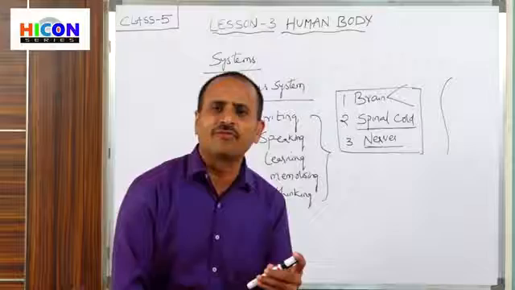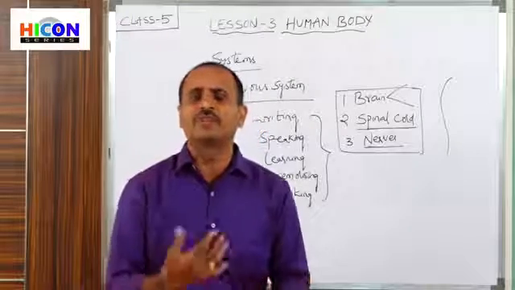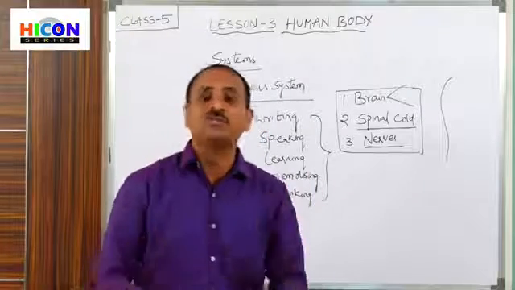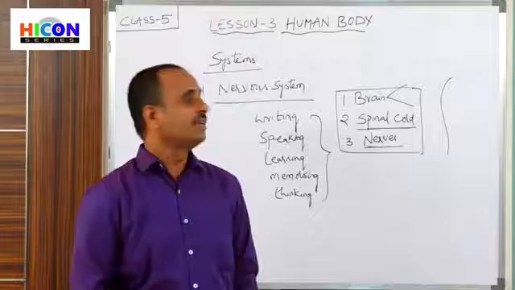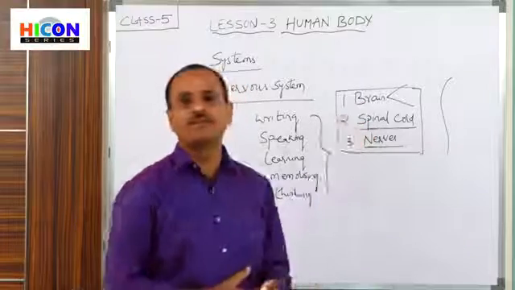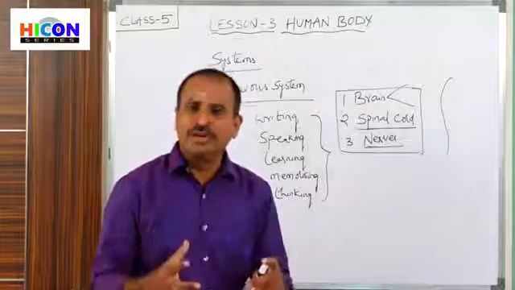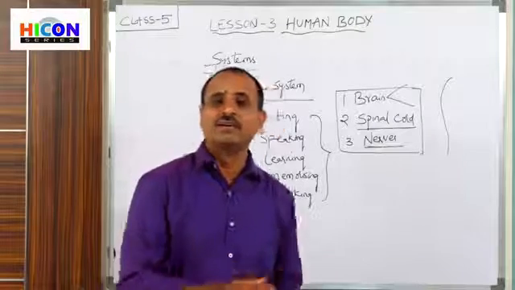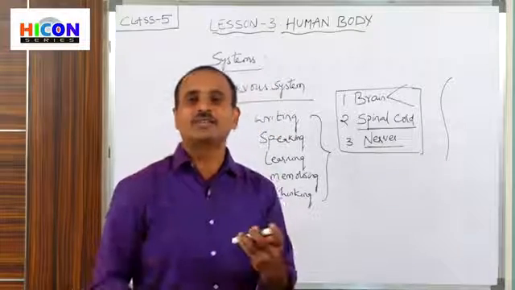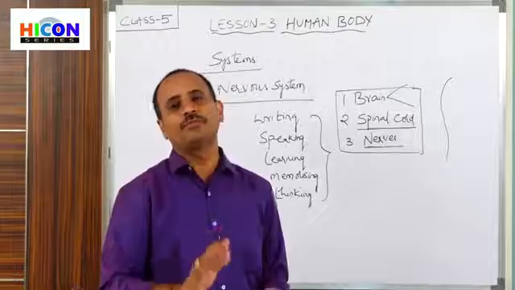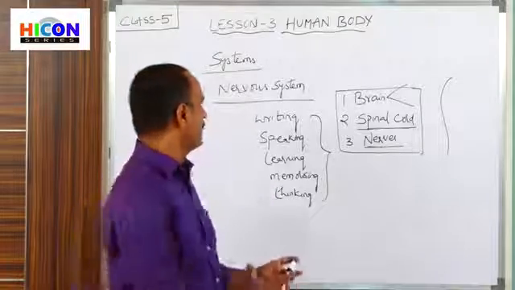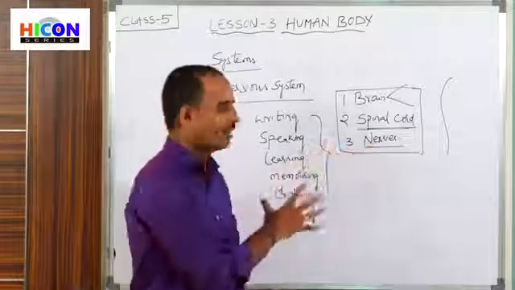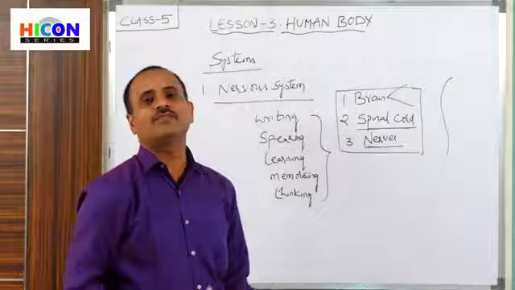While we are walking, running, or jumping, we are in a balanced position because of this nervous system, especially because of the brain. Because of the brain, we do not fall down and we do not lean to a side. We are in a balanced condition while walking, running and jumping. So these are the various parts and functions of the nervous system.